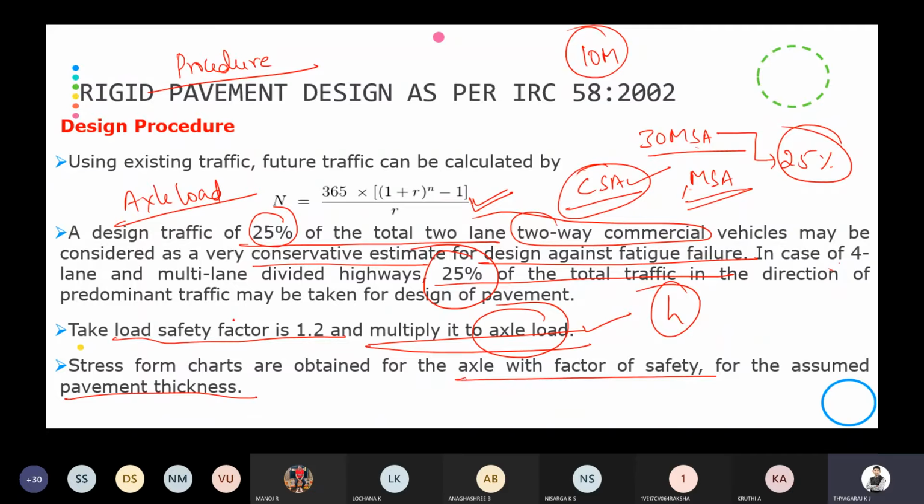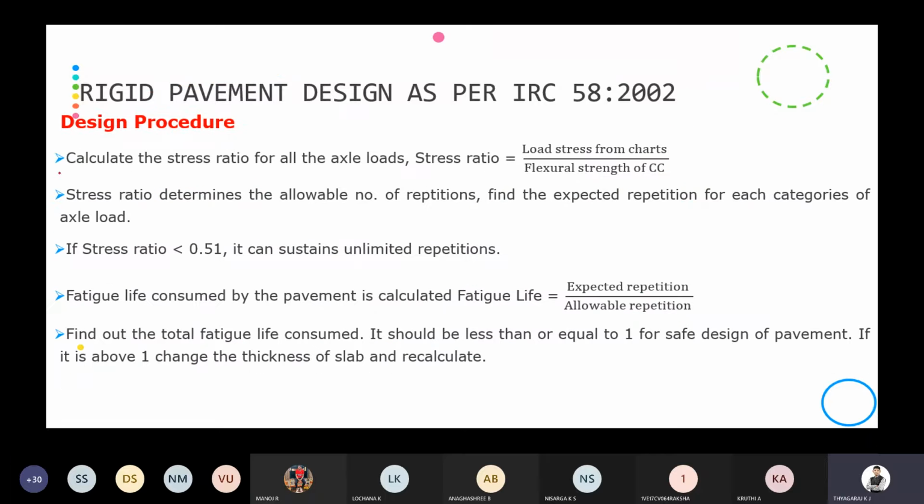Then stresses are calculated or obtained from the axial load, which is multiplied with the factor of safety, for the given pavement thickness. Then calculate the stress ratio. Remember, this is very important. What do you mean by stress ratio?